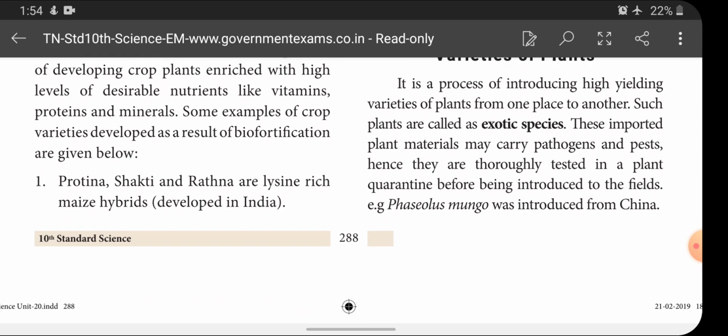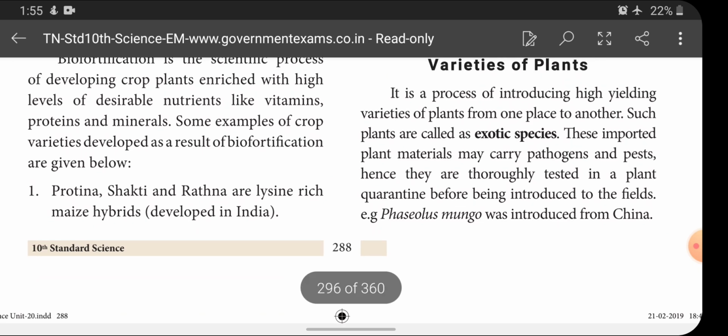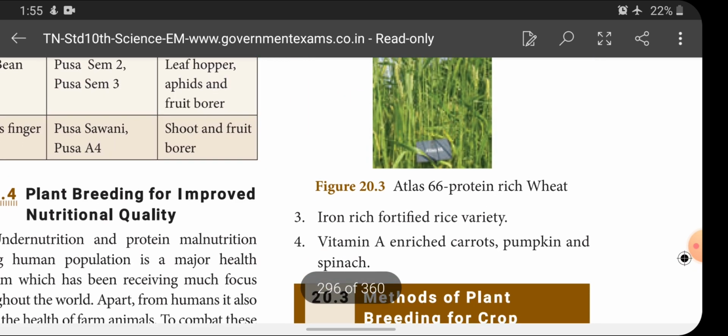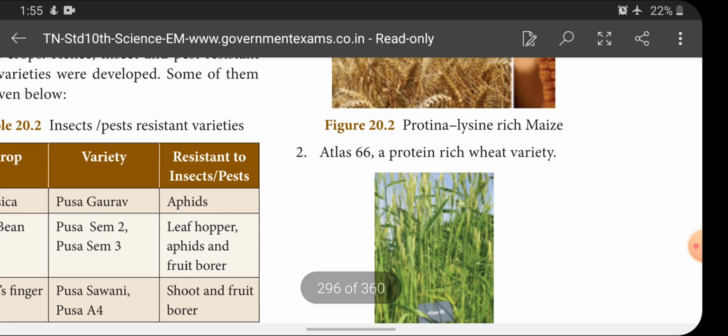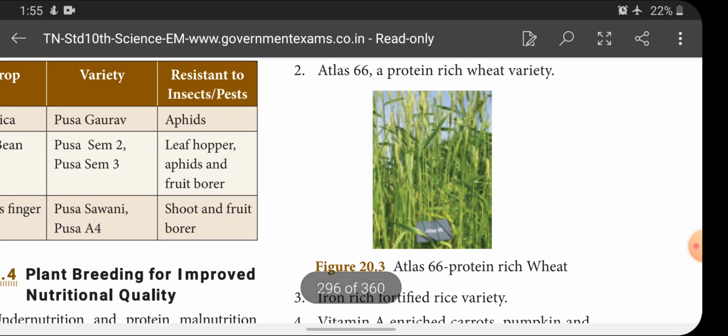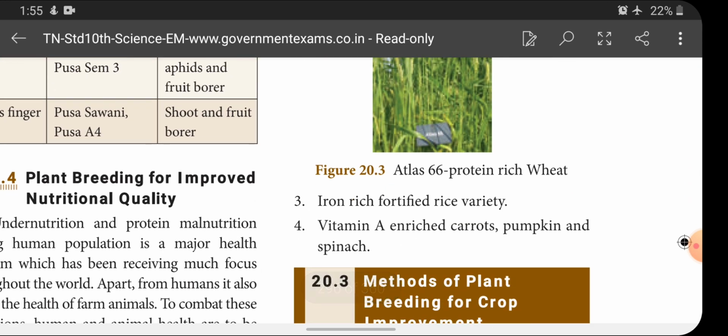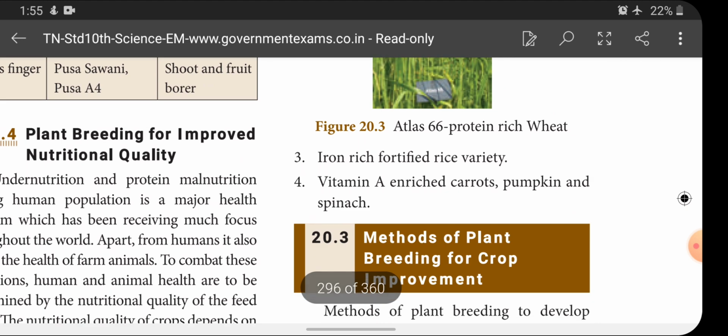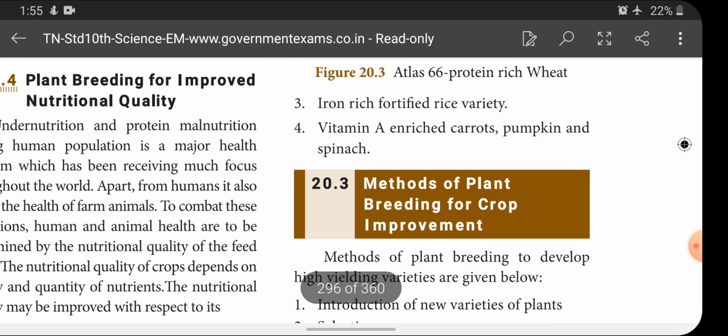Protina, Shakti and Ratna are lysine rich maize hybrids which were developed in India, please bracket it. And the next one is Atlas 66, it is a protein rich wheat variety. And the third one is an iron rich fortified rice variety. Vitamin A enriched carrots, pumpkin and spinach. These are the plant or crop varieties which are developed using this biofortification method.